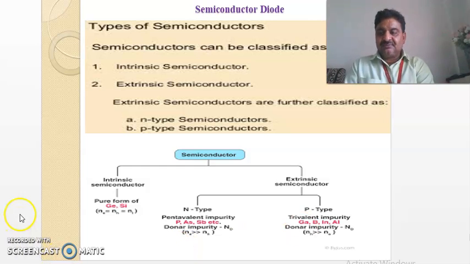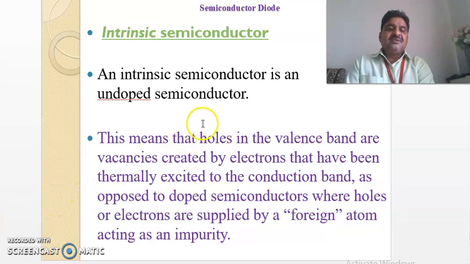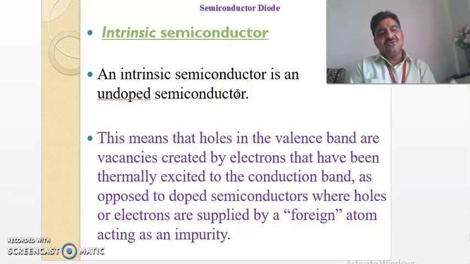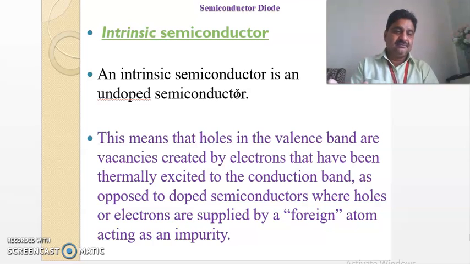Then let's turn towards the intrinsic semiconductor. Let's discuss in detail. An intrinsic semiconductor is an undoped semiconductor. Undoped means there is no mixing, there is no addition. We say there is no doping. Clear? In electronic language we say there is no doping of any impurities in it. Such semiconductors are said to be intrinsic semiconductors.